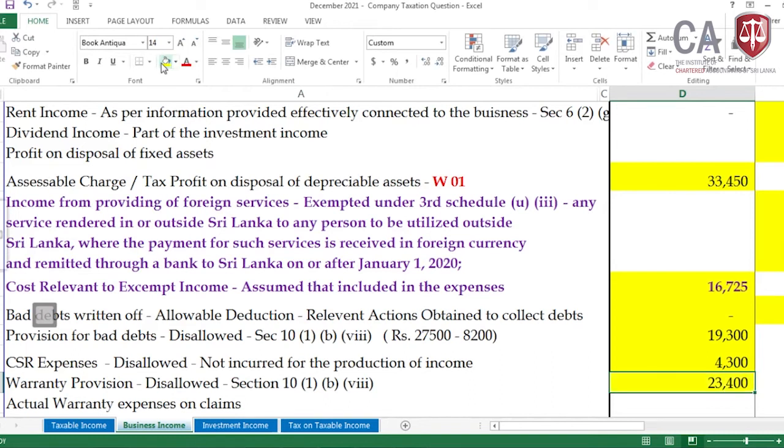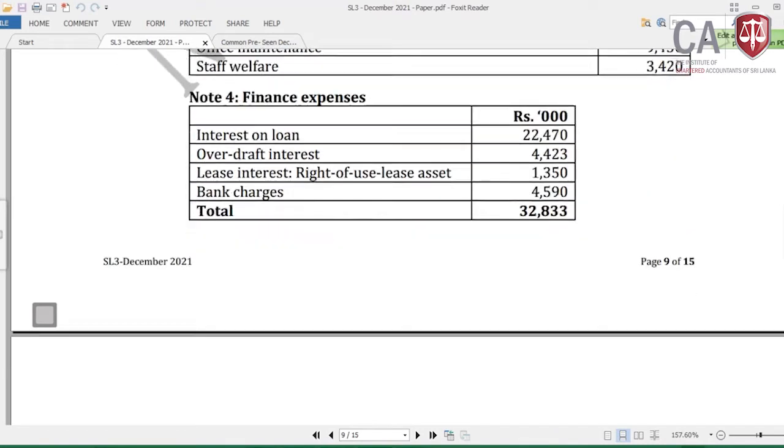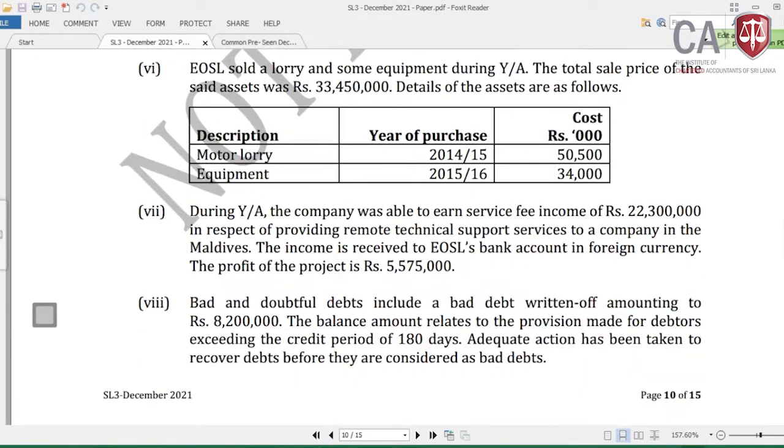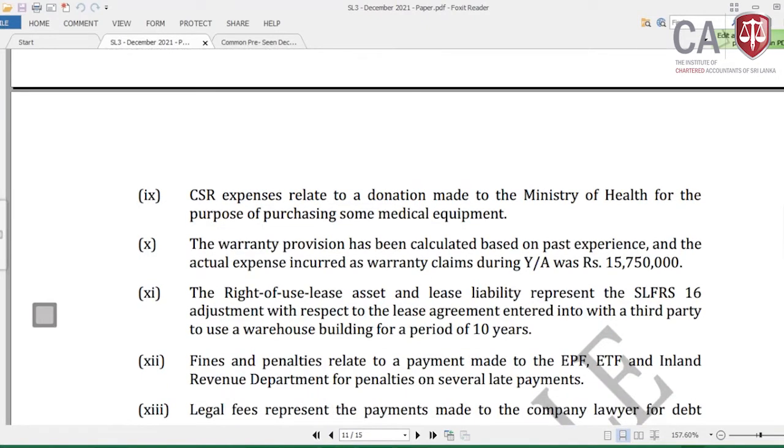Done. Then why, in the paper it has given the actual warranty claim, that means for the customers what we have claimed as the warranty, 15,750. Lamai, this is the actual utilization from the provision. The provision we have previously disallowed. From this there is the actual utilization.